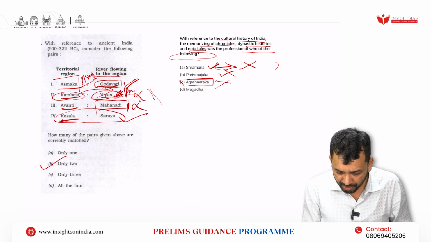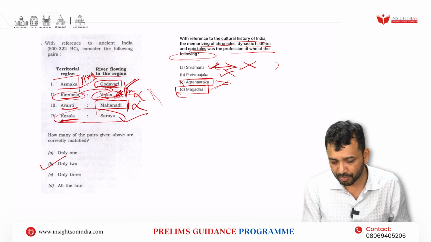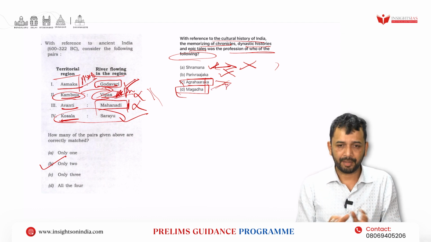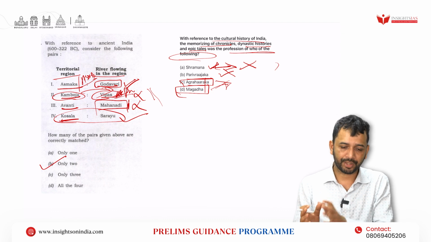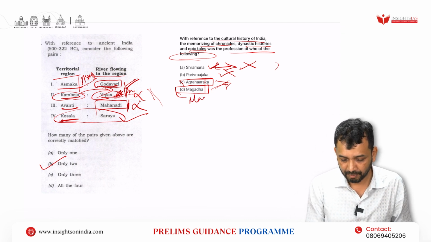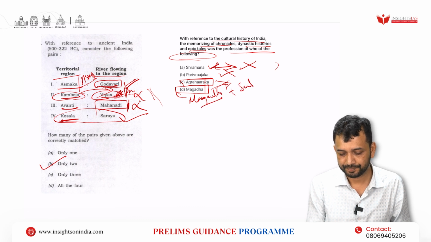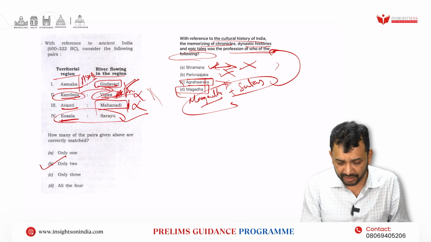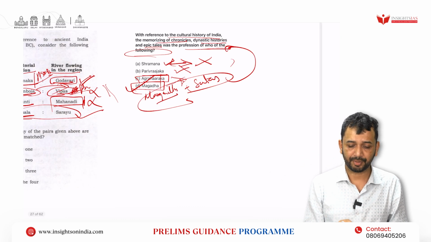Now this was the job of Magadhas. Magadha is not only about the Mahajanapada. There is another type, the professions that we call Magadhas, right? Magadhas and Sutas. These were basically known for this. So the answer is D, that is Magadha.